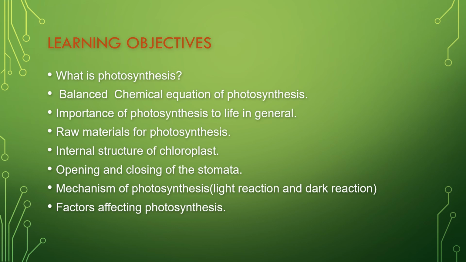First we are going to learn what is photosynthesis, that is the definition of photosynthesis. We are going to learn about the balanced chemical equation of photosynthesis. We will learn the importance of photosynthesis, or why photosynthesis is required in life in general. We are going to discuss the raw materials of photosynthesis and the internal structure of chloroplast. This is all we are going to learn today in detail, and in the next class, we will learn the opening and closing of the stomata, that is the structure of stomata.